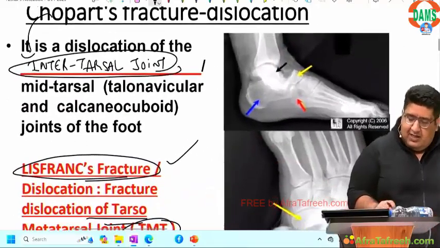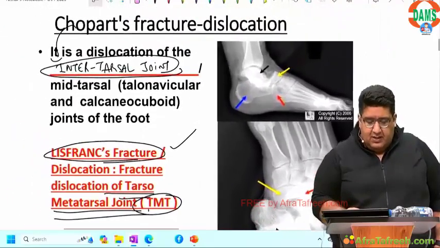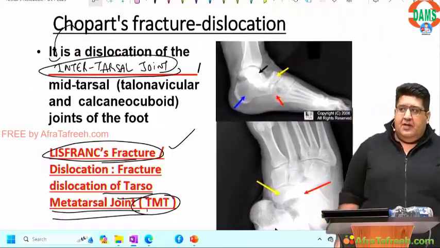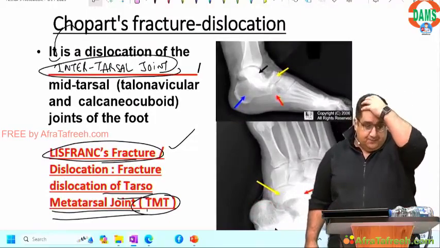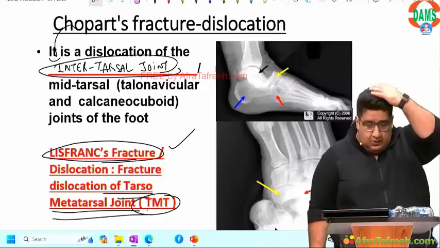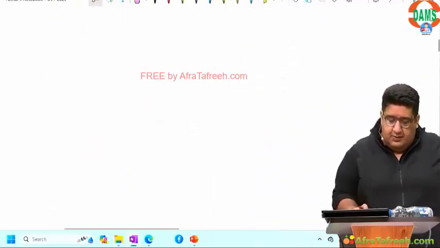So anything happening at tarsometatarsal is Lisfranc. Anything happening at intertarsal is Chopart. TMT, Lisfranc; IT, Chopart. Done. Moving further to the next page.